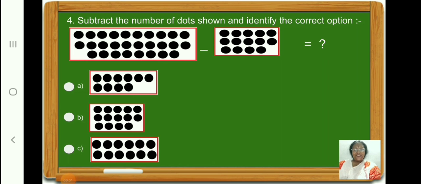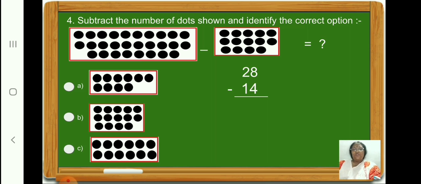Children, now write down number 28 in your rub book. Very good. Now what sign is there, children? Minus, isn't it? So we are going to subtract. Now count and see how many dots are there in the right hand side box. 1, 2, 3, up to 14. So let us write minus 14 under number 28. Finish writing in your book, children?